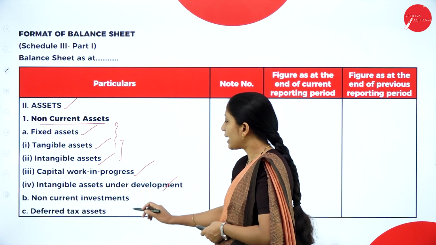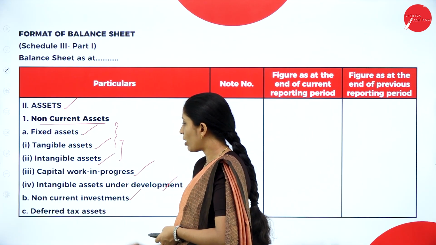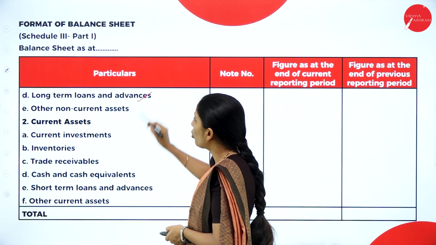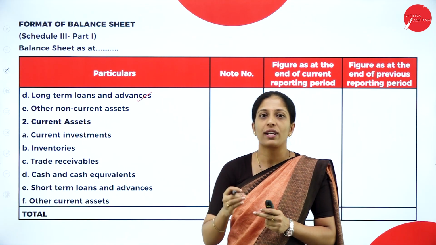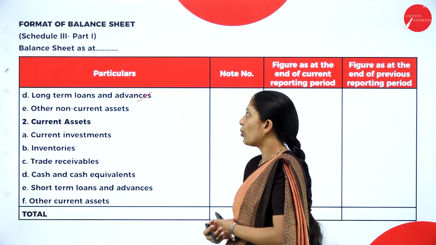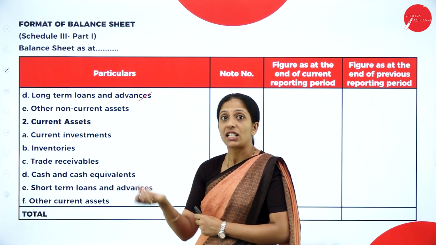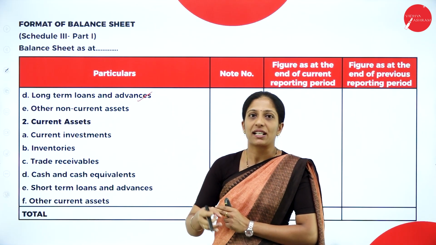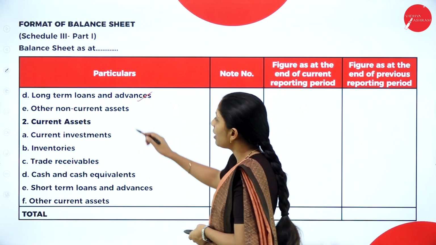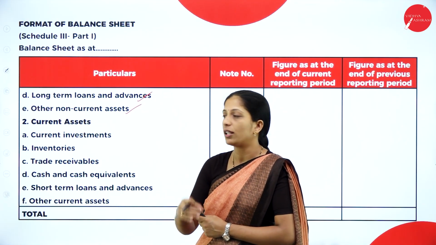Next is non-current investments. B is non-current investment. A was fixed asset. B non-current investment. Next, C deferred tax asset. D long-term loans and advances. So suppose if the loan is more than 1 year or 12 months, they are considered as what? Long-term loans and advances. That is the company which has given, not the company which has borrowed. Borrowed comes under liability. The company which has given to the outsider, that comes under assets. Other non-current assets. So you can write any other non-current assets depending upon the problem.